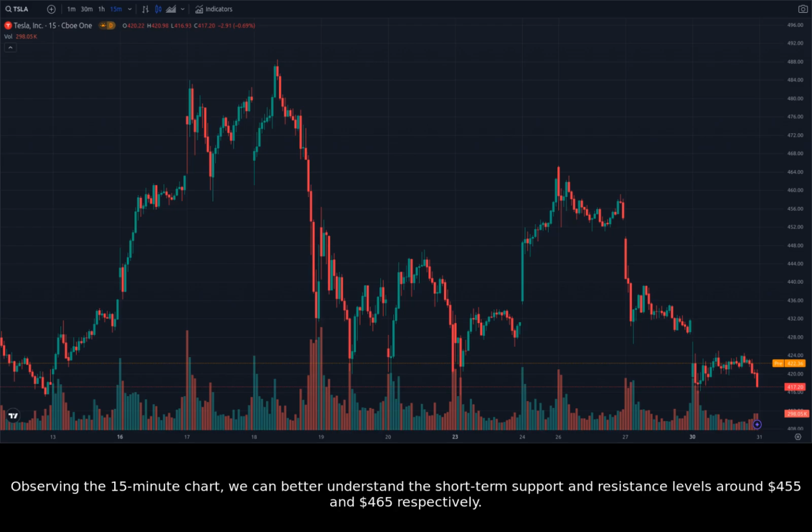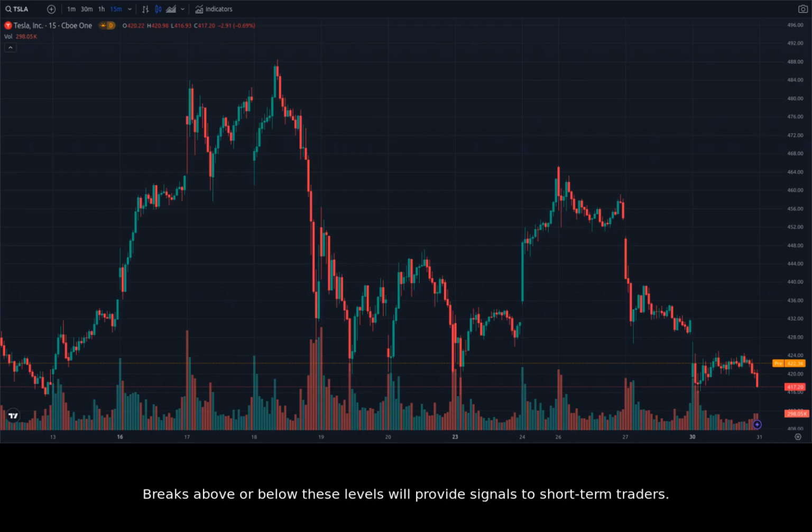Observing the 15-minute chart, we can better understand the short-term support and resistance levels around $455 and $465 respectively. Breaks above or below these levels will provide signals to short-term traders. However, it is important to understand the longer-term trends before jumping to conclusions.